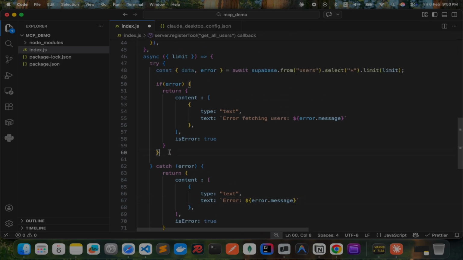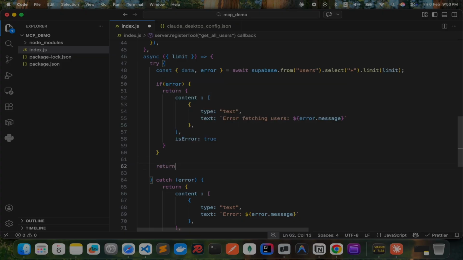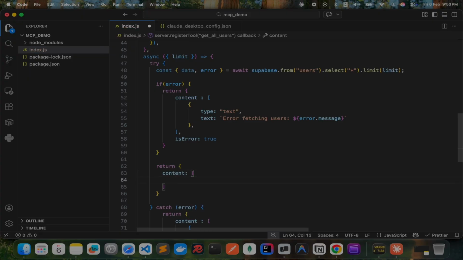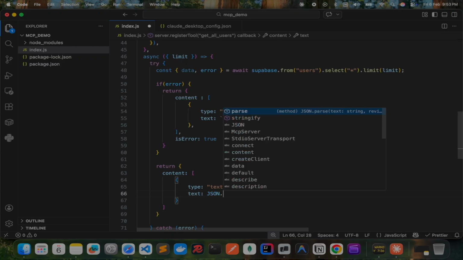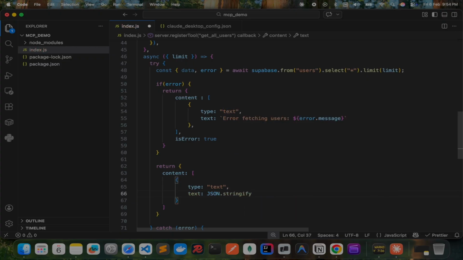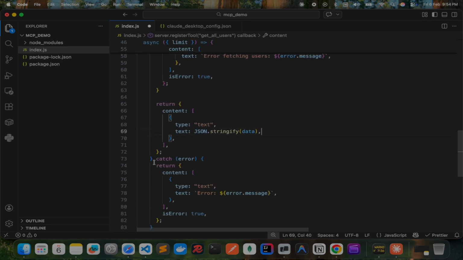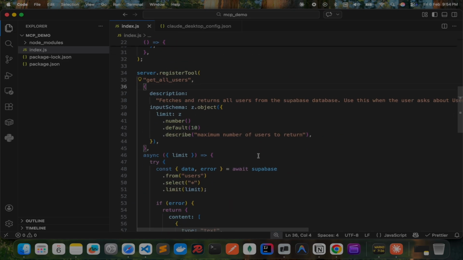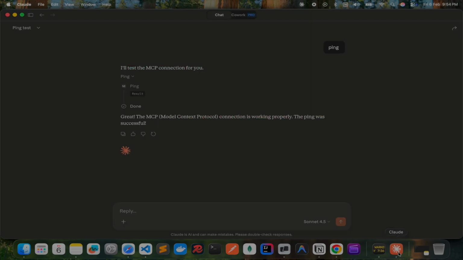and then if there is no error, we'll return type text as JSON.stringify the data. Here you go. So your tool is ready. Now let's restart Claude and try to use this tool.